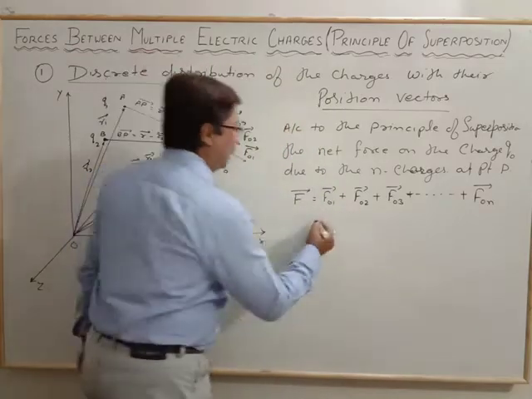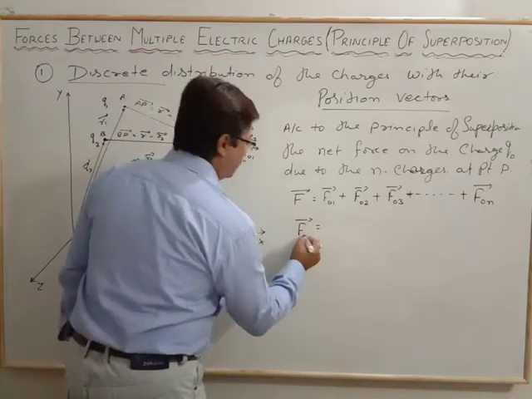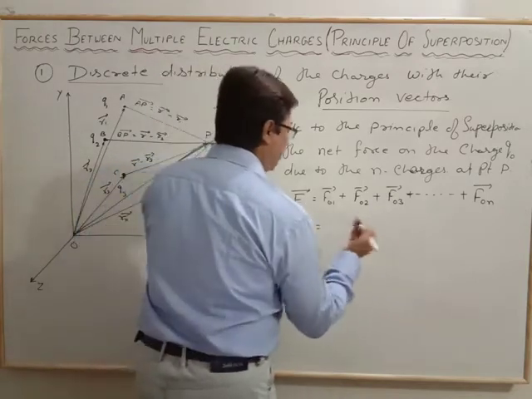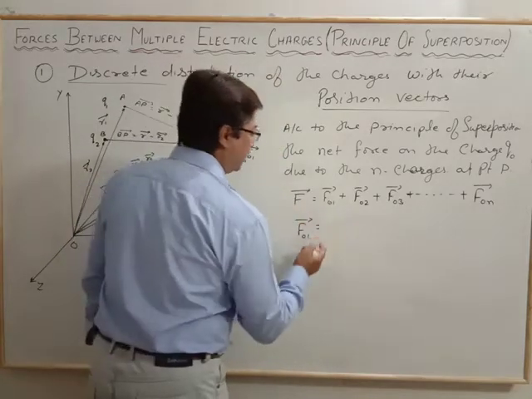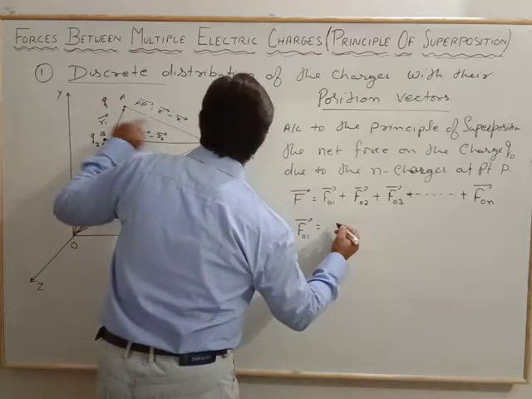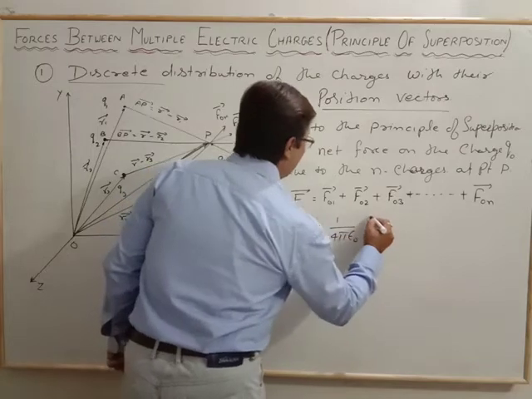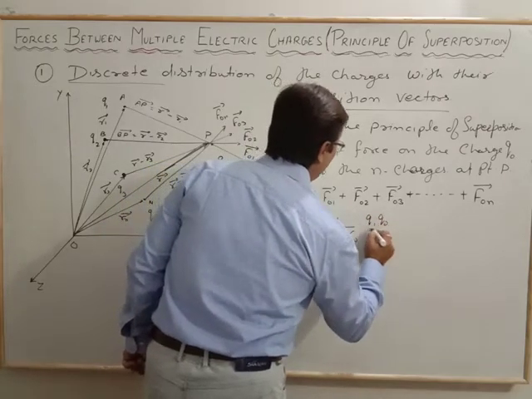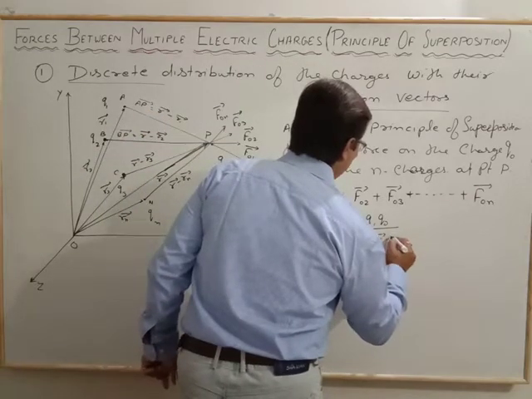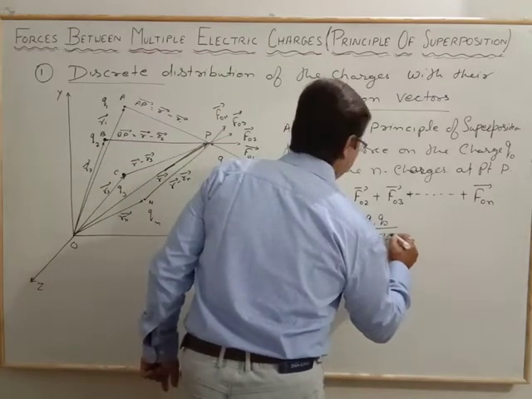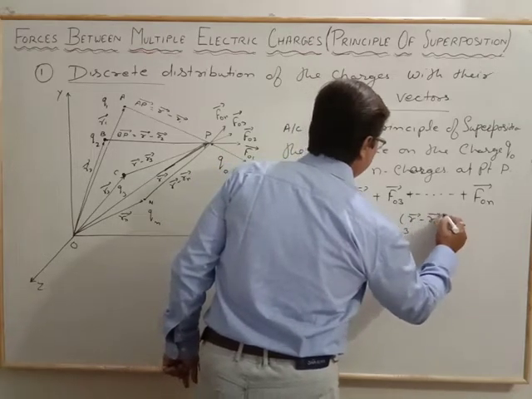Now F is equal to, we substitute for the first one with the position vector, the electrostatic or Coulomb force for the two charges Q1 and Q0: 1 by 4 pi epsilon naught, Q1 Q0 by the distance, that is the r vector minus r1 vector whole cube, times the r vector minus r1 vector.